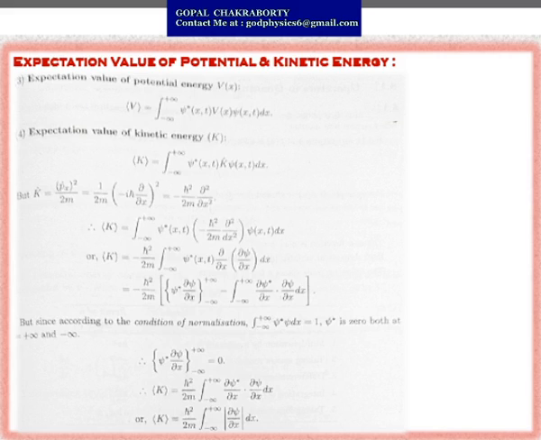So this is the expectation value of potential energy. Now to find the expectation value of kinetic energy, the process is the same, that is within brackets K equals integration from minus infinity to plus infinity psi star K cap, that is the kinetic energy operator, psi dx.